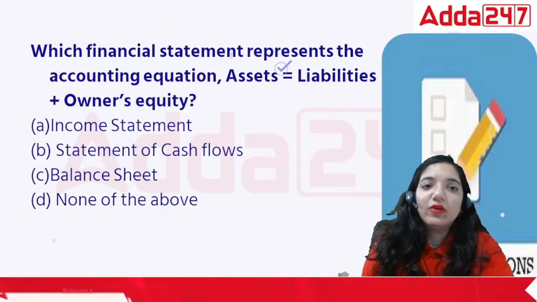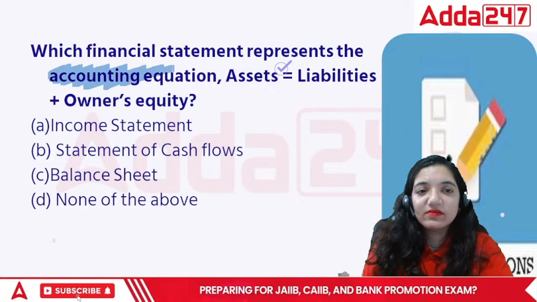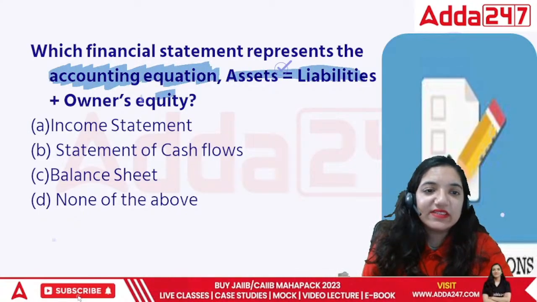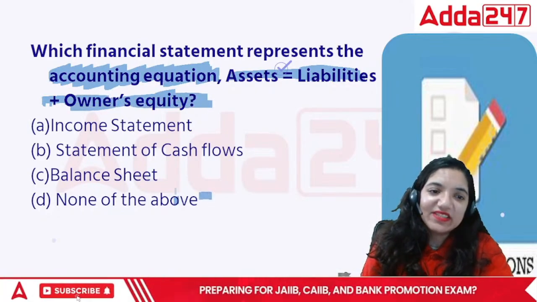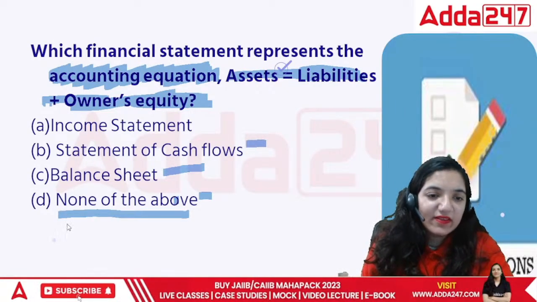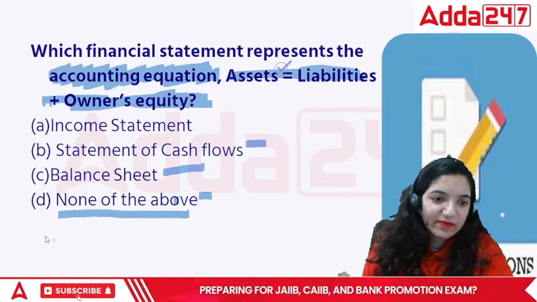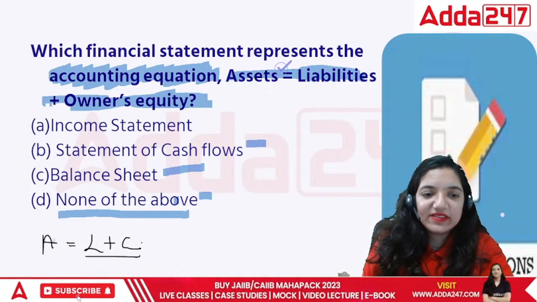Next point, which statement represents the accounting equation? Assets is equal to liabilities plus owner's equity. Is it income statement, statement of the cash flows, or the balance sheet, or none of the above? I just talked about this particular concept that assets are built based upon liabilities plus capital.